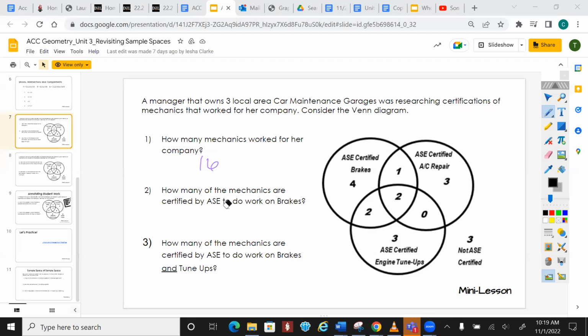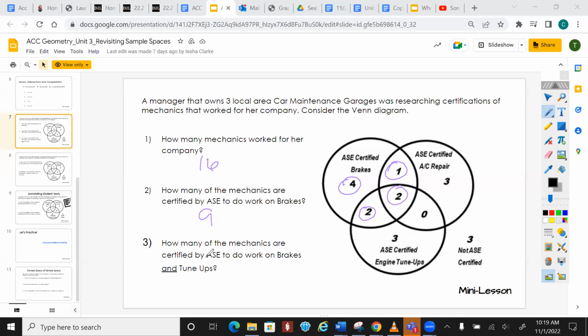Okay, ready? How many of the mechanics are certified by ASC who works on brakes? 4. This is the part that's an issue. We've got 4 people who only have the certified brakes. We also have 2 that have both of these, and we have 2 that have all 3, and we have 1 that has 2. So that's going to be 9 people who can actually work on brakes. Does that make sense?